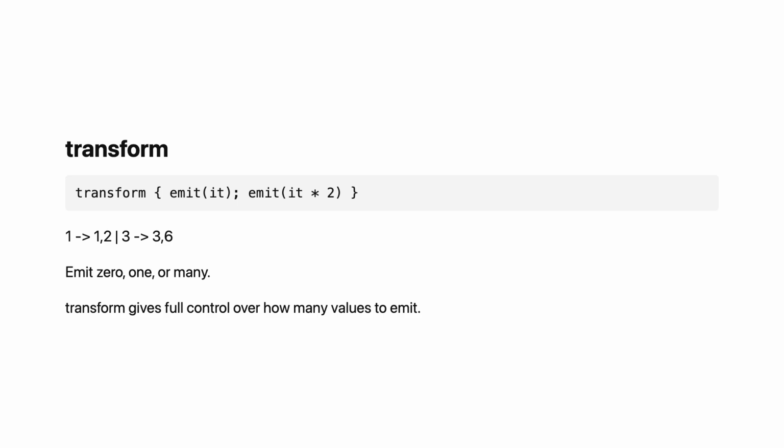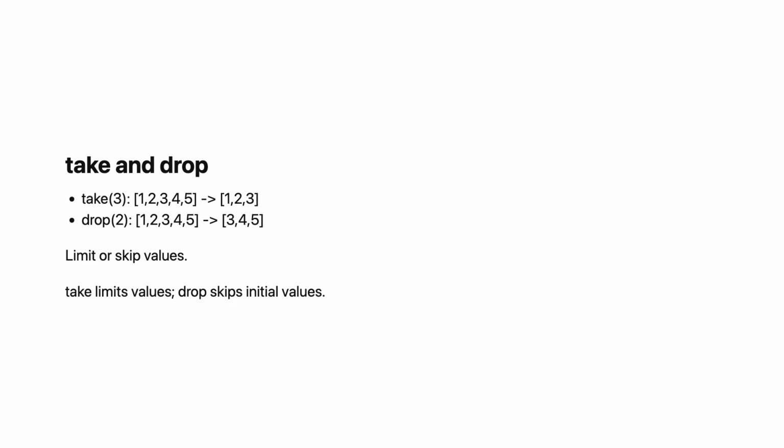Take limits the number of values. flow.take(3). Only the first 3 values pass. After that, the flow cancels. Drop skips values. flow.drop(2). The first 2 values are ignored, the rest pass through. takeLast and dropLast work from the end. But they must buffer values, so they wait for completion. Use take for pagination or limiting. Use drop to skip headers or initial values.